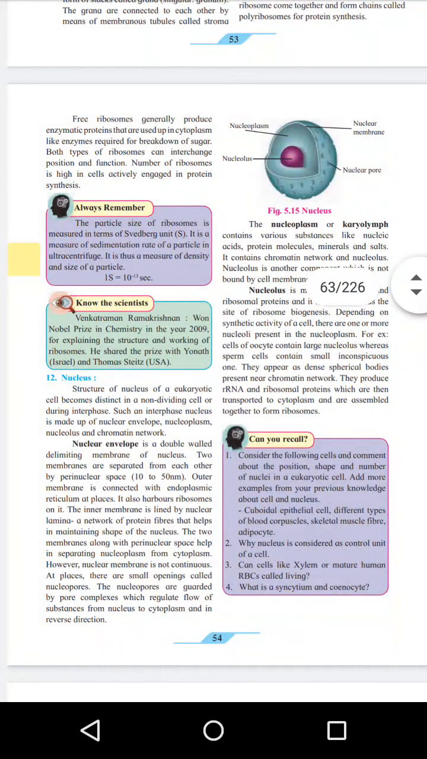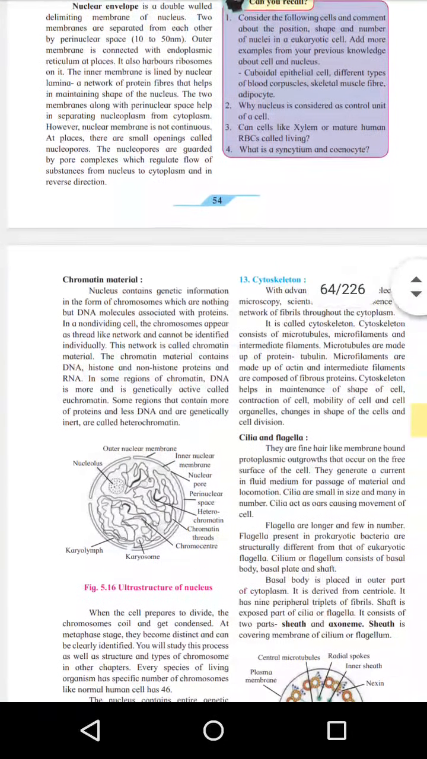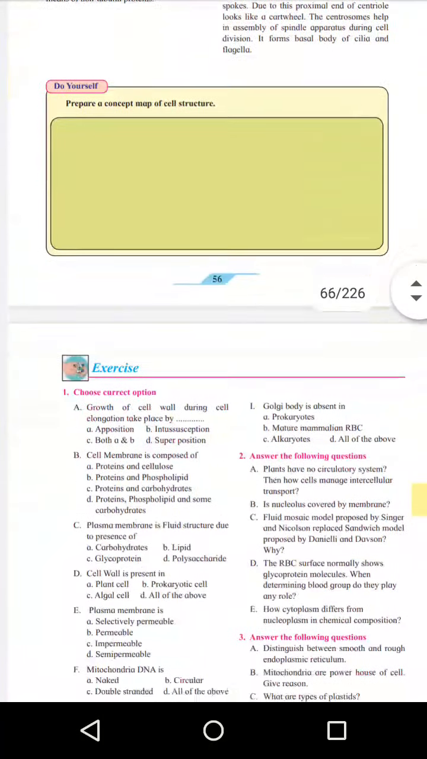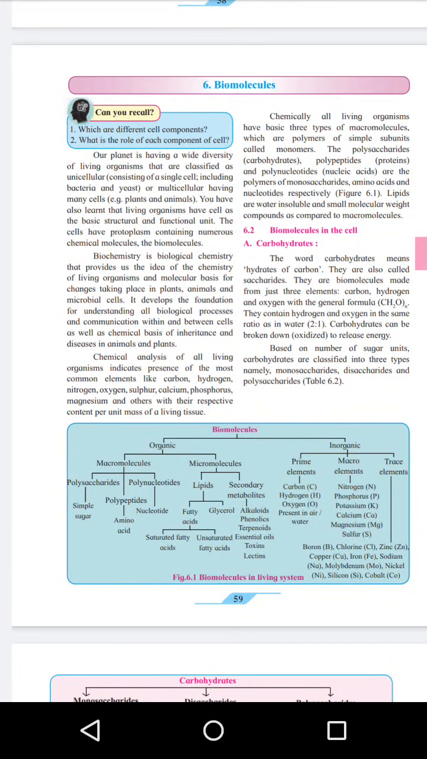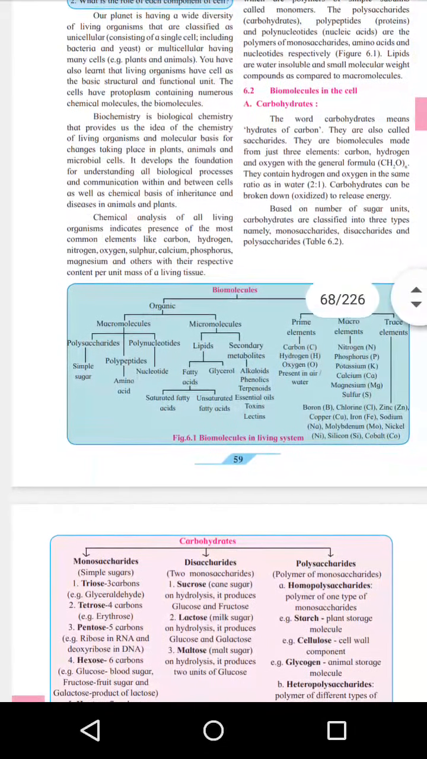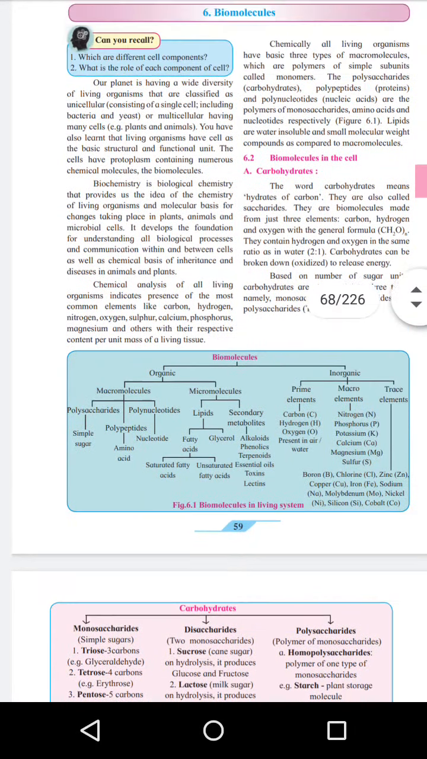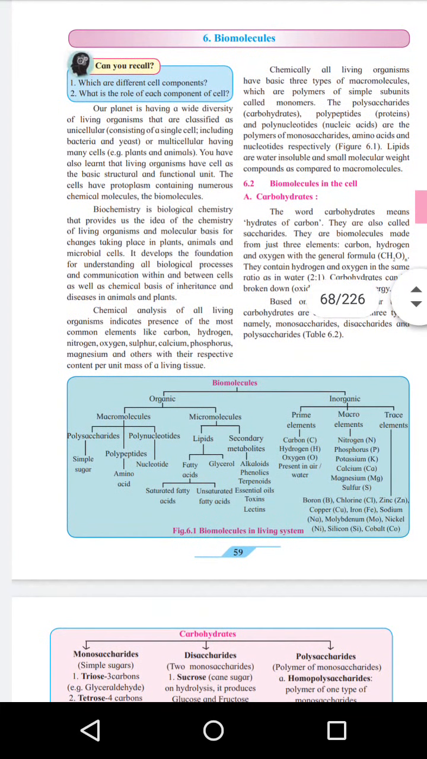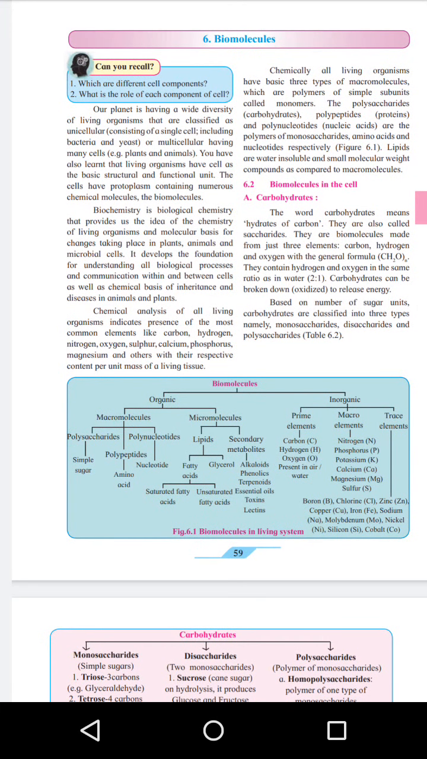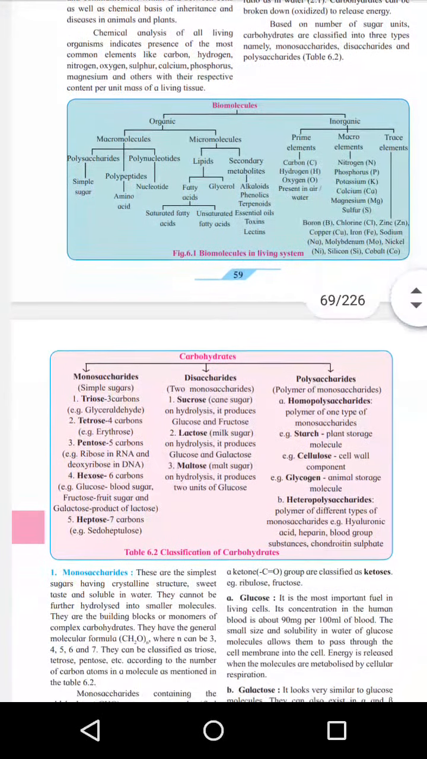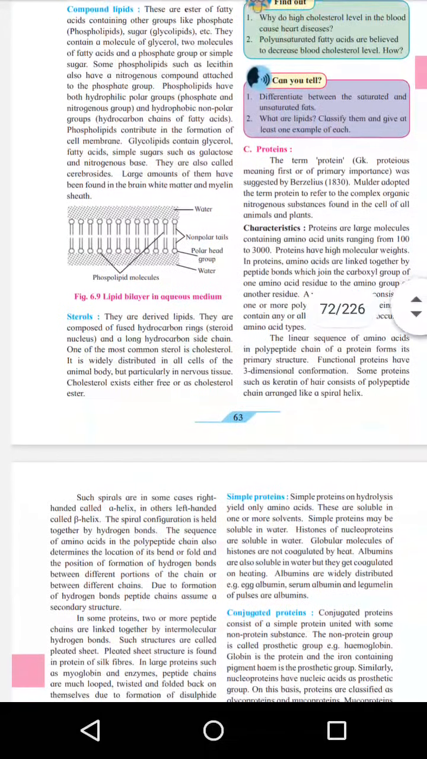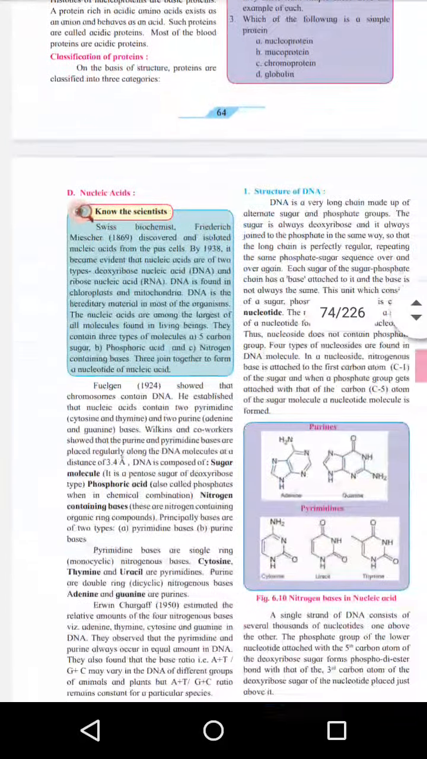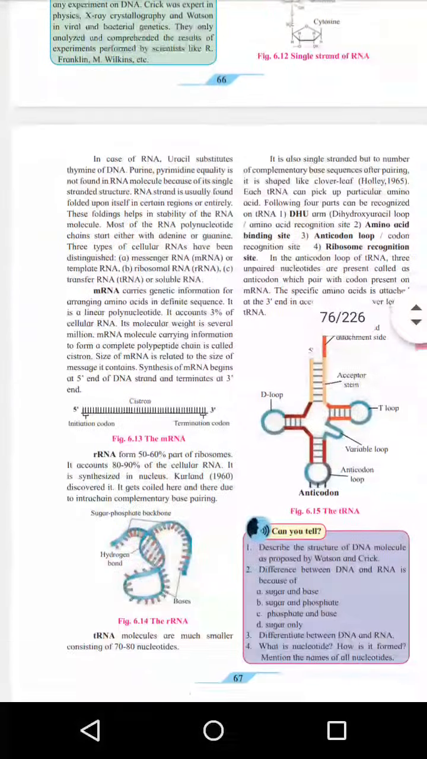Then lastly, that is nucleus, which is the most important cell organelle in the eukaryotic cell. Then the next topic is biomolecules. All this is one type of biochemistry. This syllabus is also called biochemistry. All the chemical compounds which are found in life or living organisms or living cells are studied in this